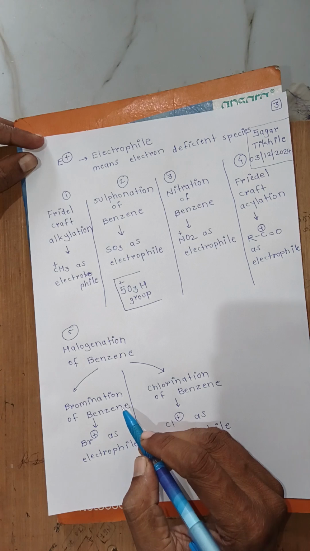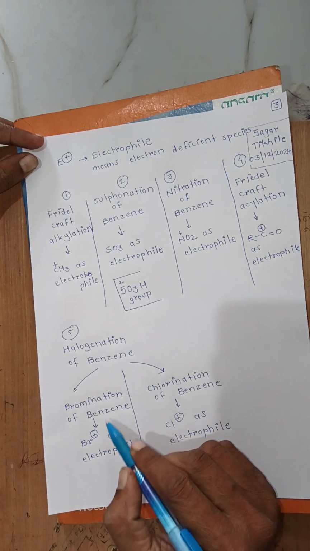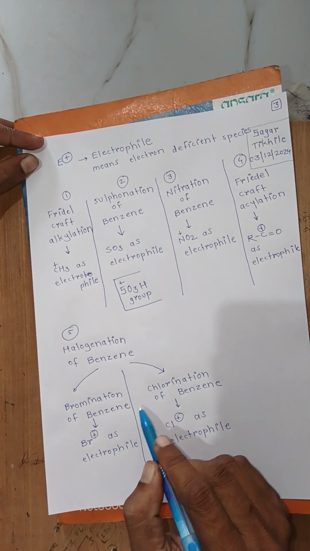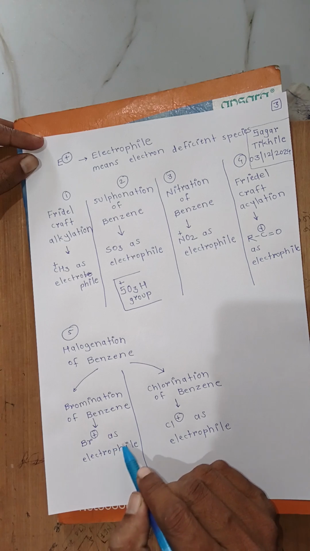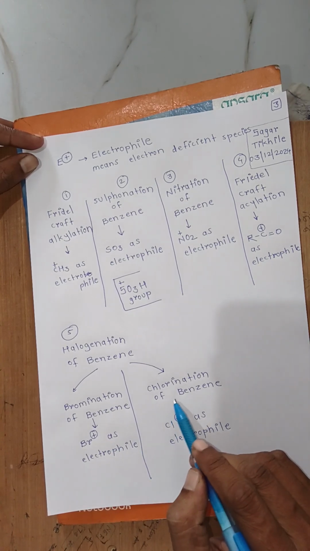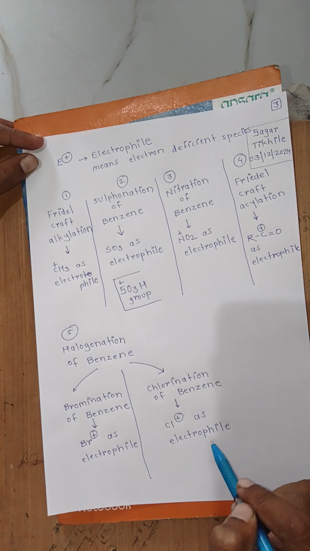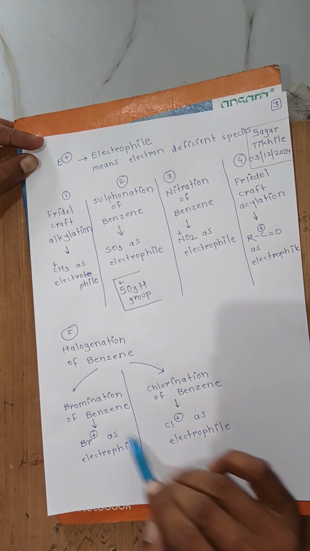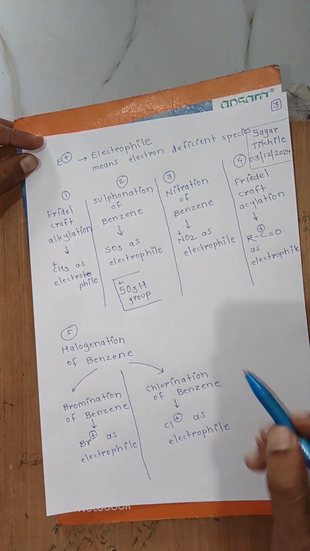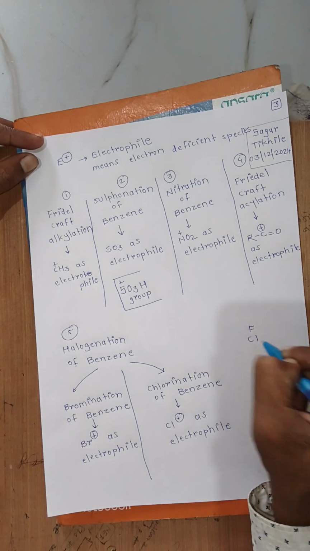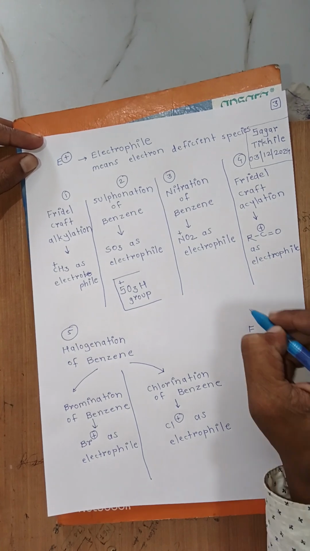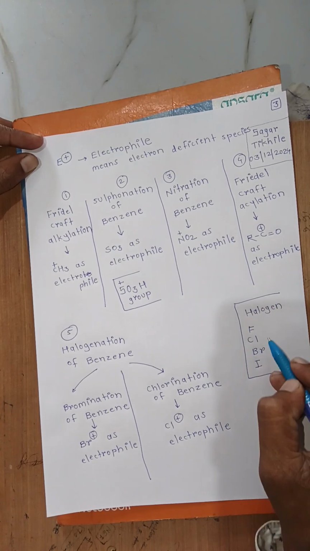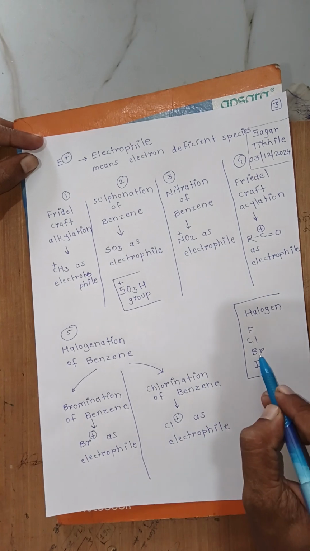And the fifth type is halogenation of benzene, which is classified into two types: bromination of benzene, in which Br plus is the electrophile, and chlorination of benzene, in which Cl plus is the electrophile. Both are commonly called halogenation of benzene, because chlorine, bromine, and iodine are halogens.